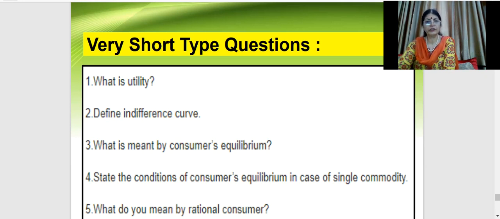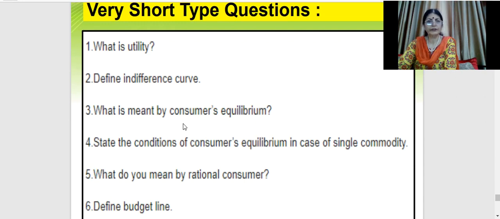The first important question relating to this is, what is utility? This is the first very important question relating to this chapter, because the entire concept in this chapter is based on the concept of utility. Second one, define indifference curve, because you have the concept of indifference curves explaining consumer's equilibrium. Therefore, you should know what is the meaning of indifference curve. This is also a 1 marker question.